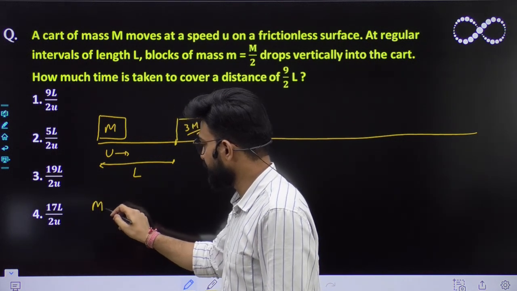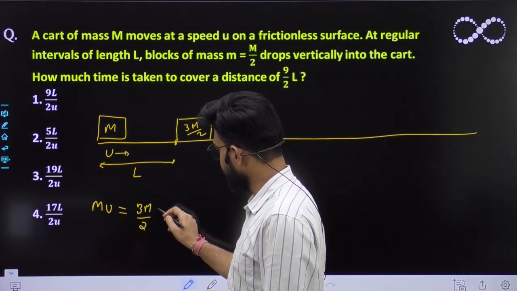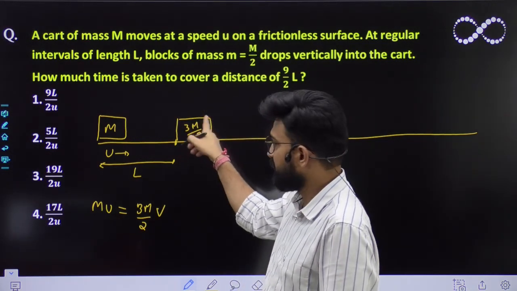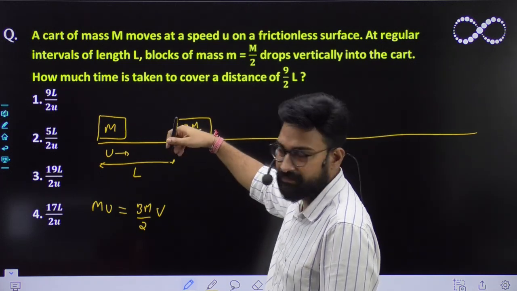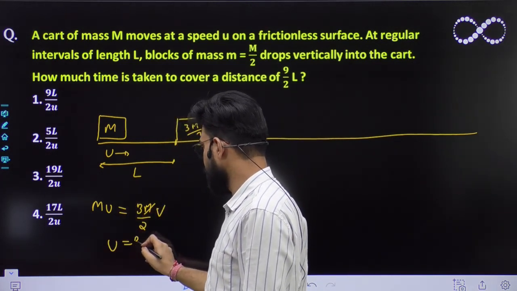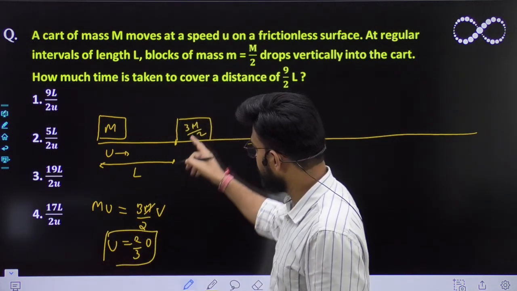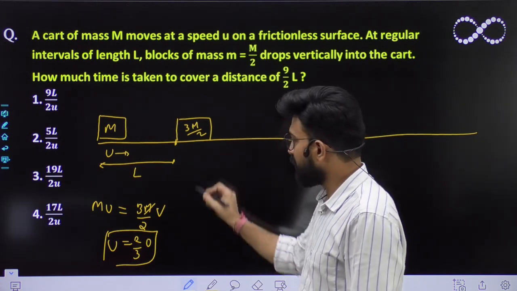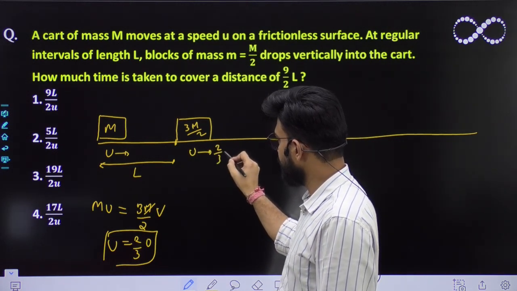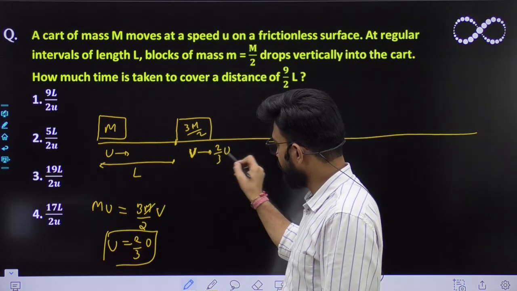Initial momentum was mu, final momentum is 3m/2 multiplied by v. So m cancels with m, and v equals 2/3 u. If the mass becomes 3/2, its velocity becomes 2/3 u.